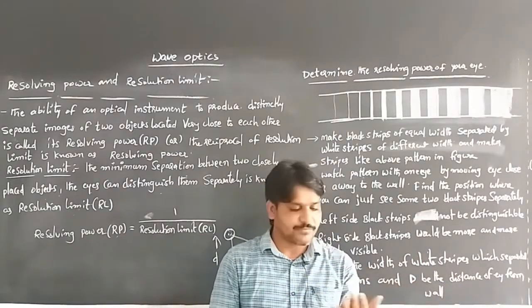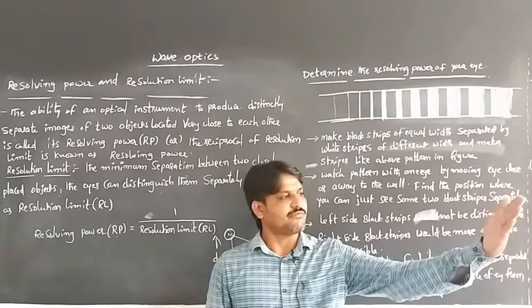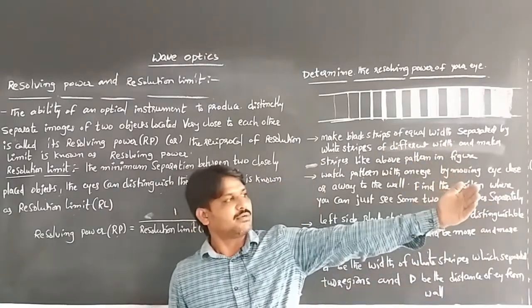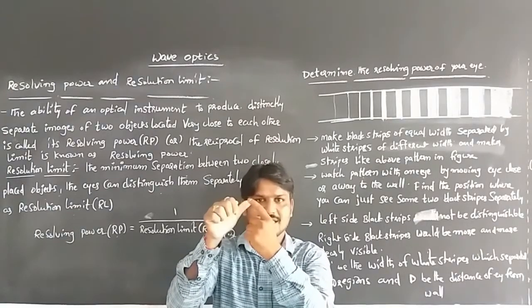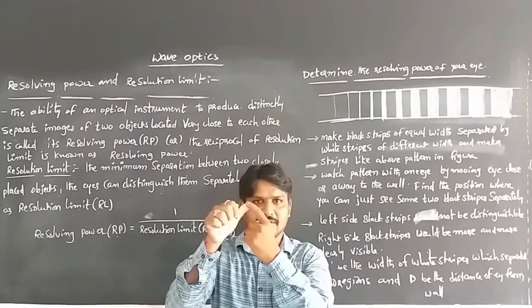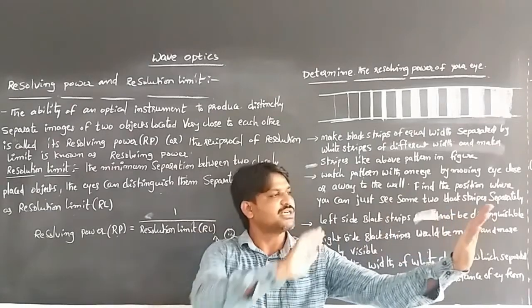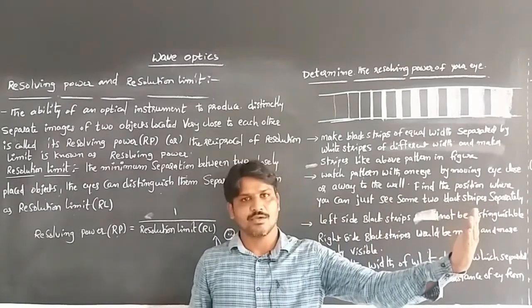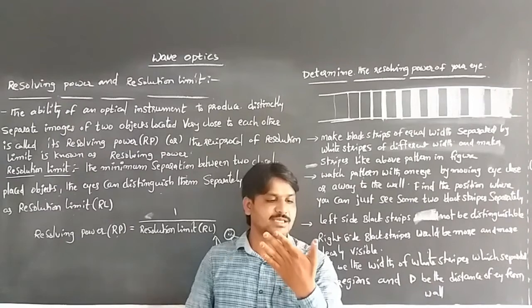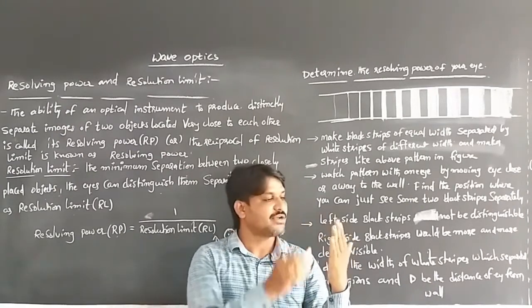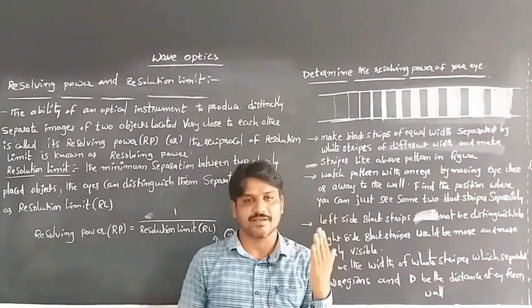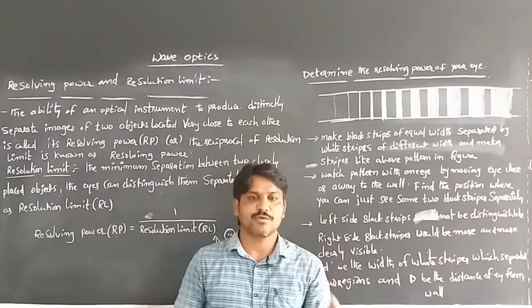For example, if you see our hand from a distance, we can't see our finger lines. We can't see the fingerprint. It appears as a plane. When we get close, with distinct vision, we can see the lines of our fingerprint.